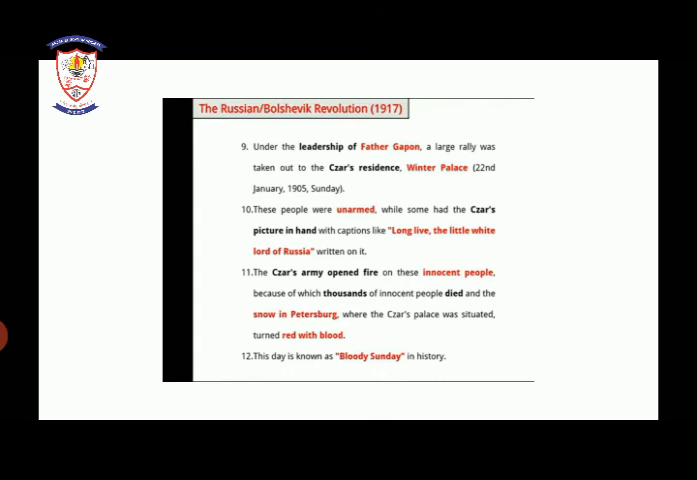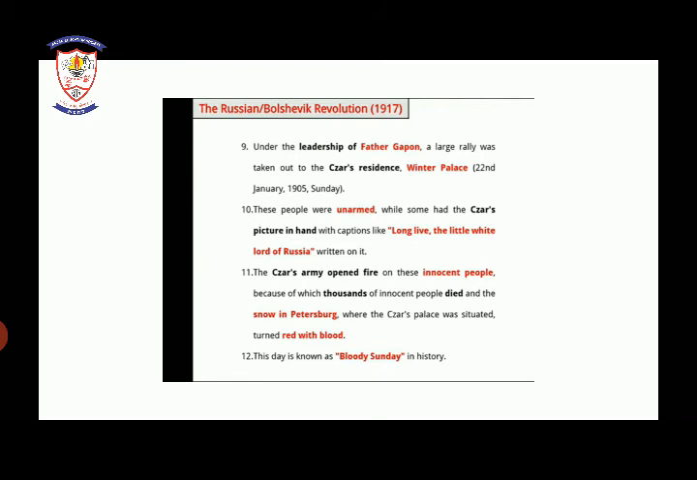The Tsar's army opened fire on these innocent people who were outside the Tsar's residence, and because of this thousands of innocent people died, and the snow in Petersburg, where the Tsar's palace was situated, turned red with blood. So thousands of people who came outside the Tsar's house were shot by the Tsar's army. The picture was of snow full of blood. From this day it is known as Bloody Sunday in history.